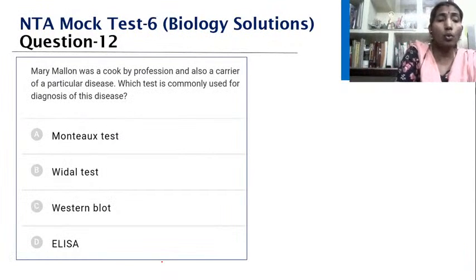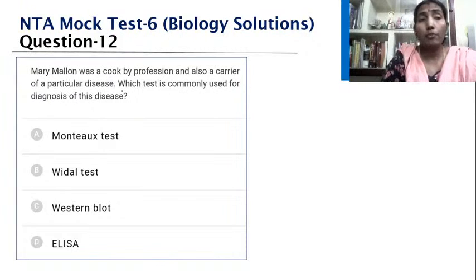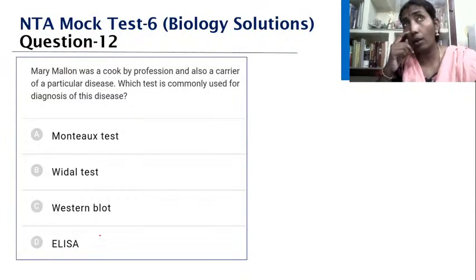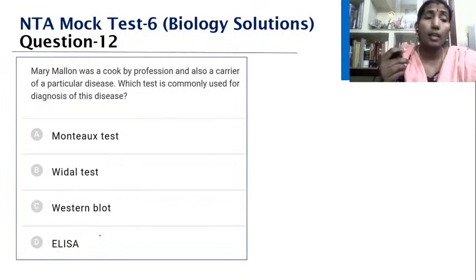Okay children, we'll go to the next question. Mary Mallon was a cook by profession, and also a carrier of a particular disease. Which test is commonly used for diagnosis of this disease? Mantoux test, Widal test, Western blot and ELISA. So you can look here, Mantoux test we do for what? Mantoux test for tuberculosis, right? The Western blot and ELISA we do for what? We do it for AIDS, right? And the Western blot is for further confirmation of infections. But what about the Widal?